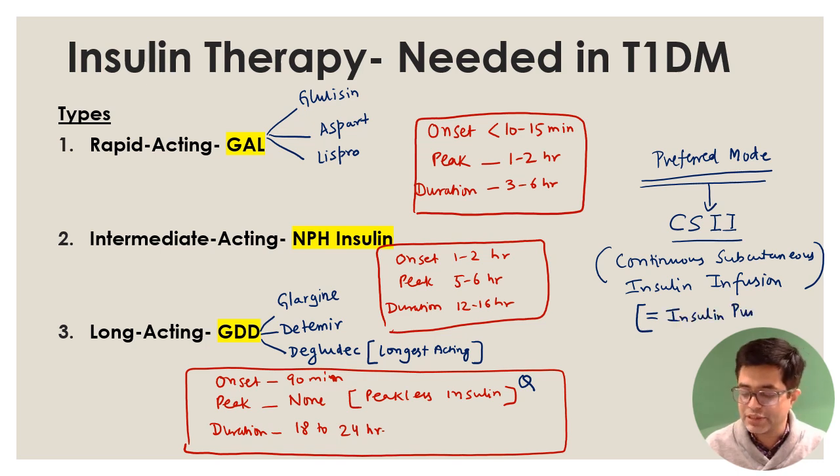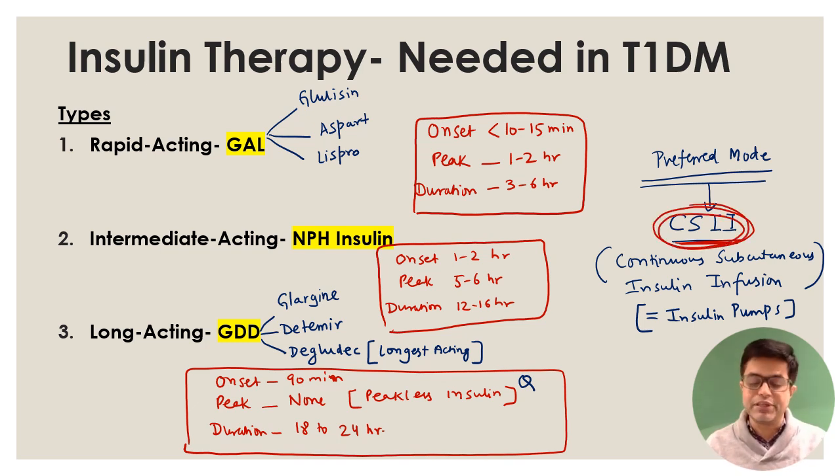But as you can well imagine, they are costly, and availability is a major issue. But if ideally they ask you what is the preferred mode, it will always be CSII administration.